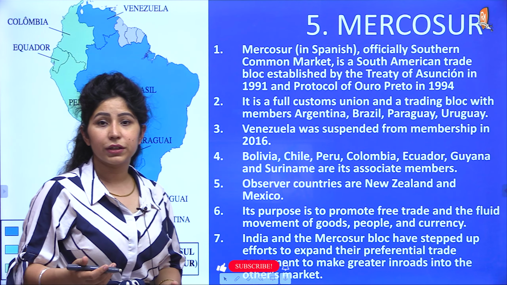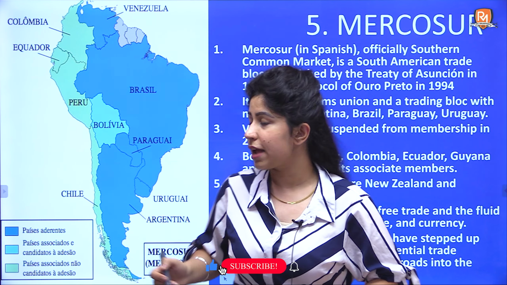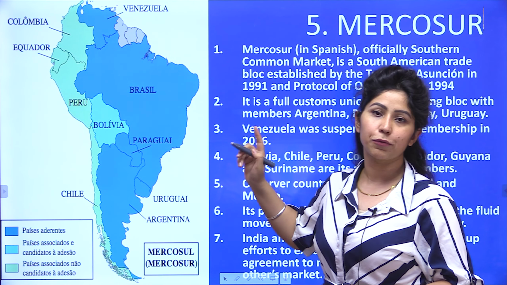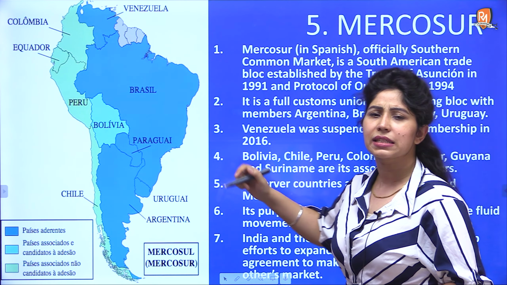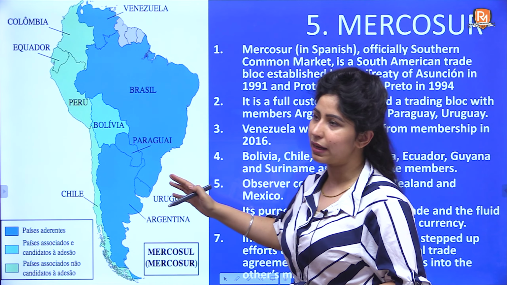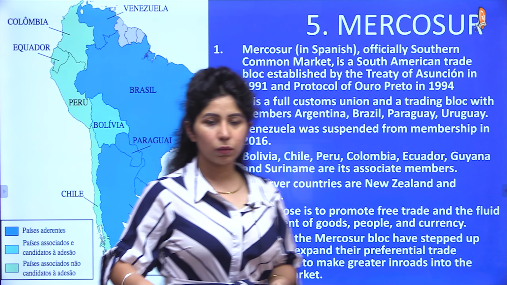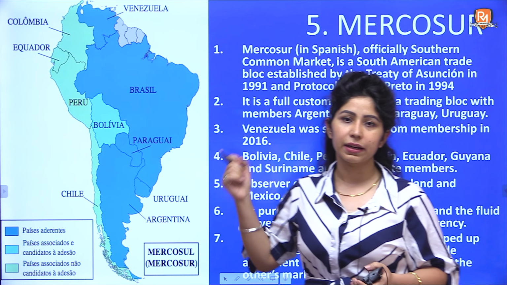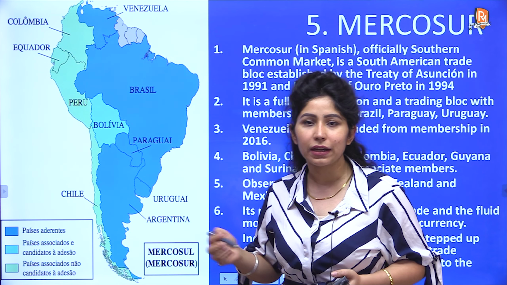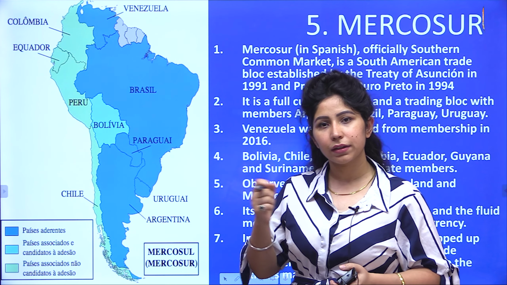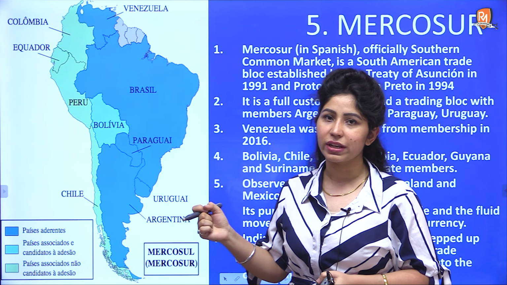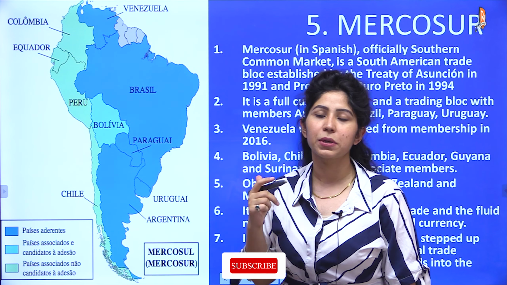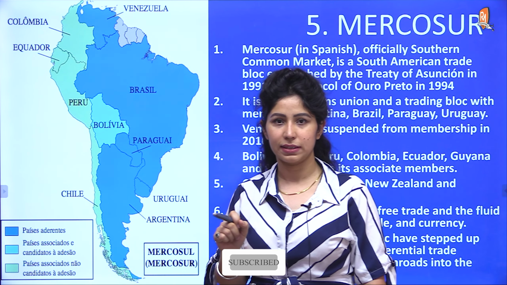The next one is MERCOSUR. It is there for South America. That is what you have to remember in case match the following is asked, that it was a customs union in South America basically. So basically whatever these South American nations are there, they have signed this agreement for promoting free trade amongst them. So whenever they are making an agreement on international level also, अब अगर Brazil India के साथ separate agreement sign करेगा, so Brazil might have to lose out on some points.